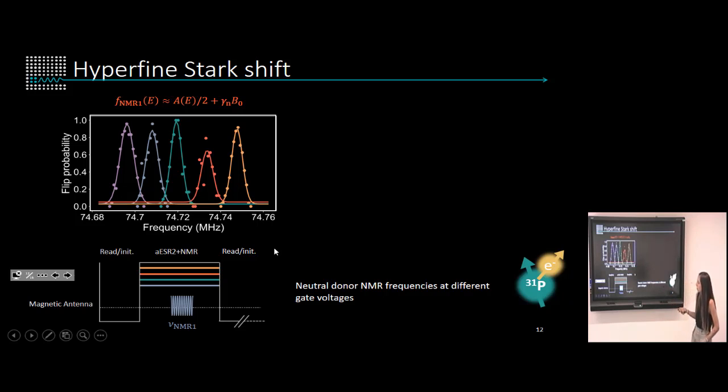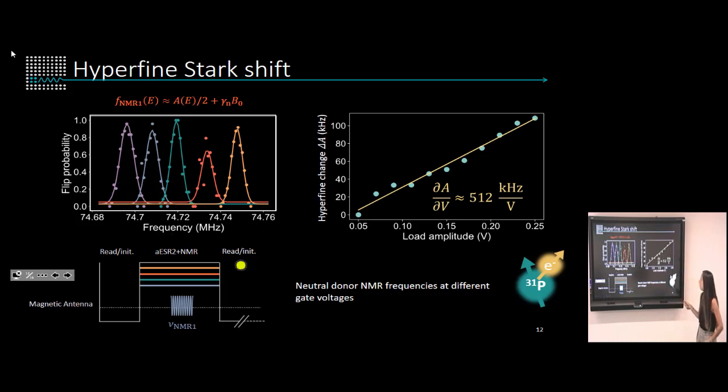So by performing NMR and looking at the NMR resonance frequency with different load voltages, so when we load an electron, we apply either higher or lower electric fields, we see that the resonant peaks shift by an amount of 512 kilohertz per volt.